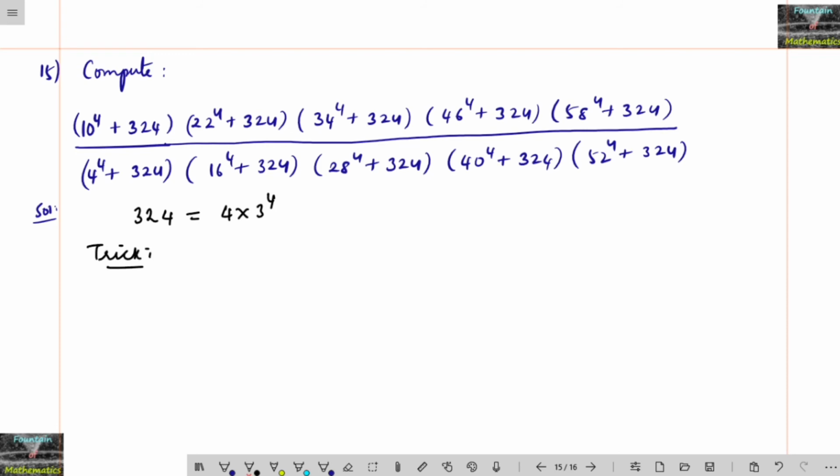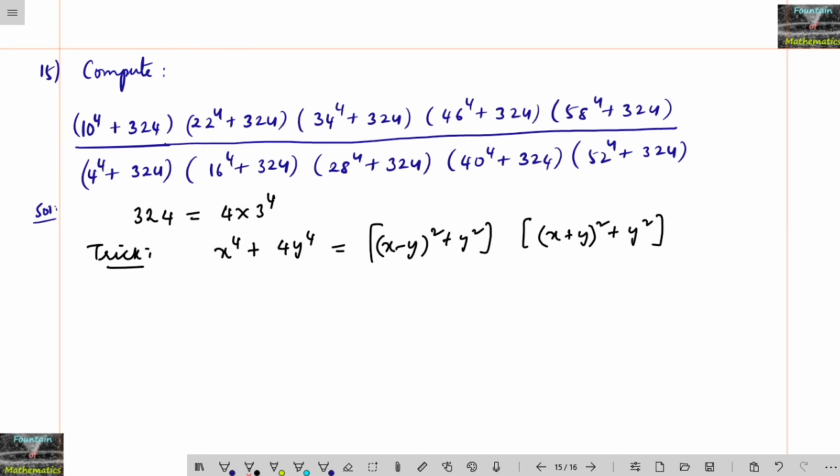The trick is: x to the power 4 plus 4y power 4 is equal to (x minus y) whole square plus y square into (x plus y) whole square plus y square. If we simplify this part, it can be written as (x square plus 2y square) whole square.